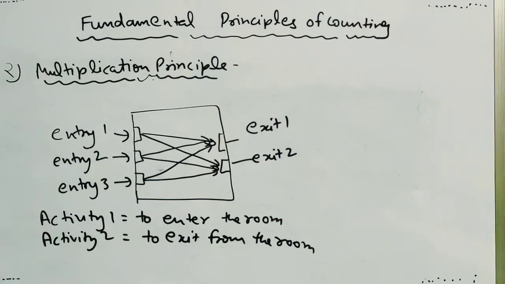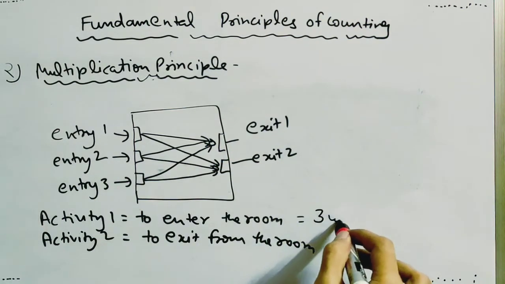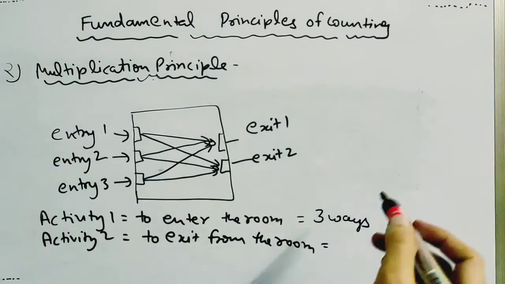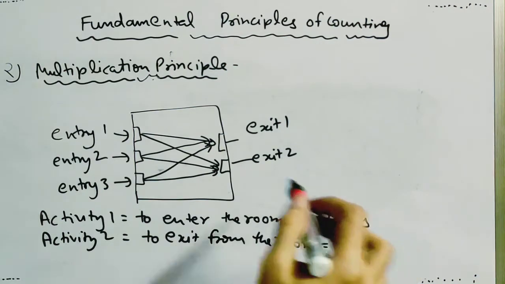Then we need this multiplication principle. Activity 1 is to enter this room. There are 3 ways to enter this room. Activity 2 is to exit from the room, and there are 2 ways to exit from the room.